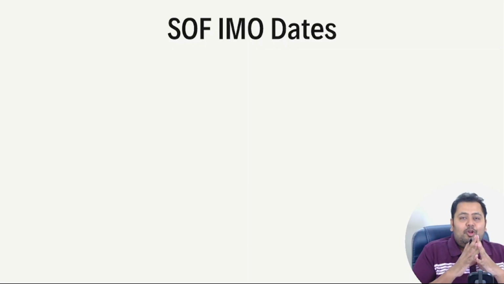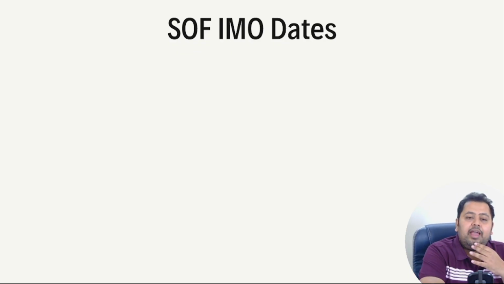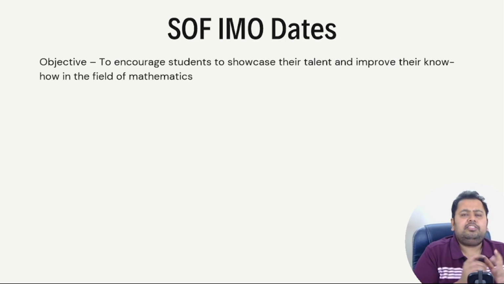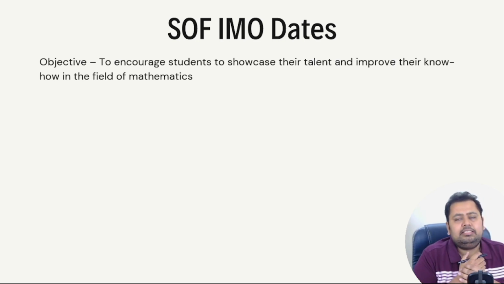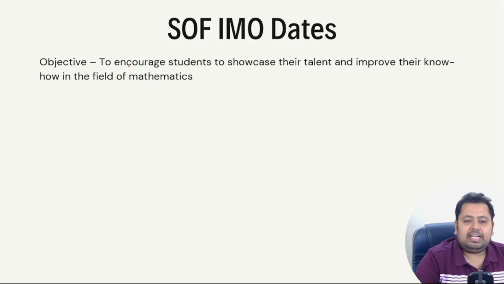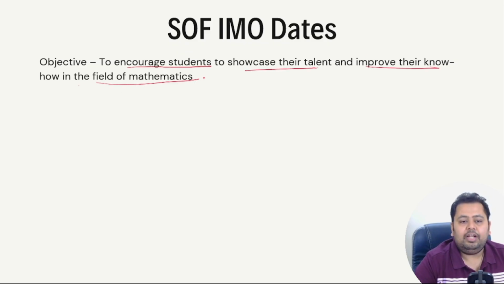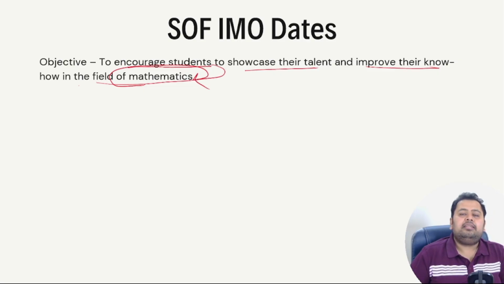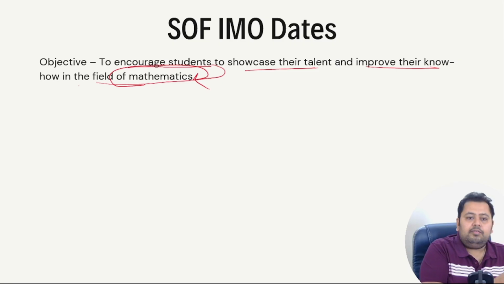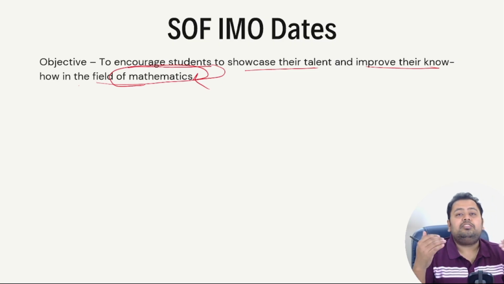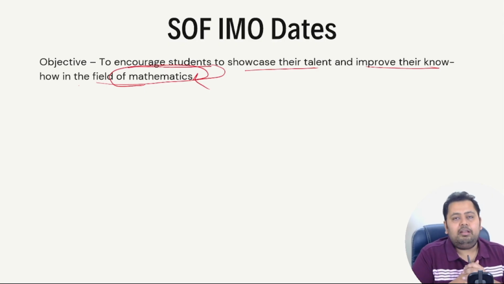Okay, now that we are in our normal screen, let's talk about SOF IMO and SOF IMO 2025. But first, let's talk about the objective. So, why does SOF conduct IMO every year? For them, the objective is to encourage students to showcase their talent and improve their know-how in the field of mathematics. So, in short, they want to encourage students towards mathematics. Now, it is their objective as well, and I'm sure that is your objective as well as a parent or as a child to do well in mathematics, right?